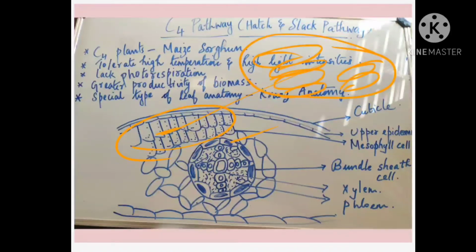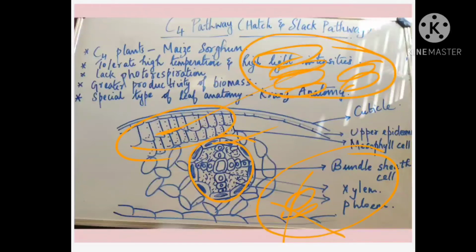And there are special type of cells, the bundle sheath cells, which contain chloroplast that do not have grana. Grana is absent. They are agranal in nature.